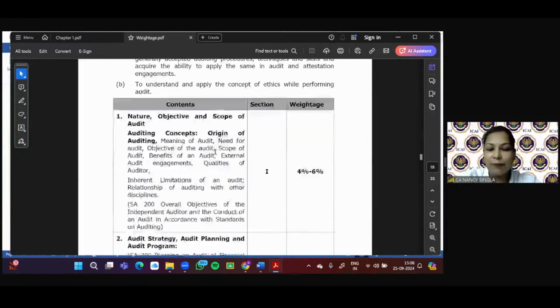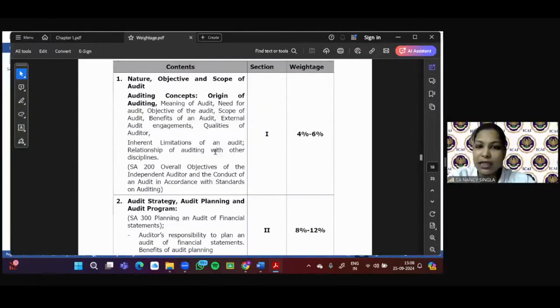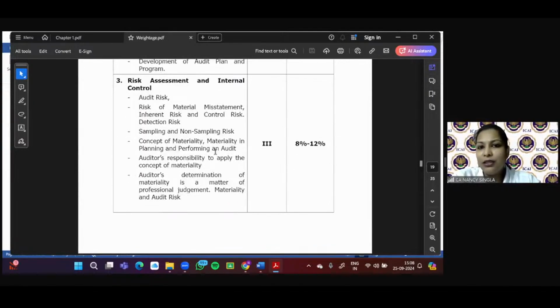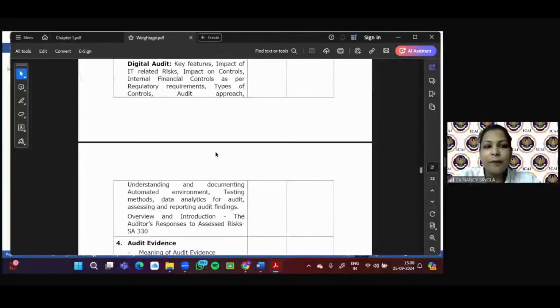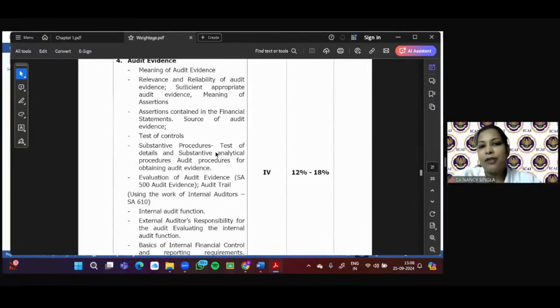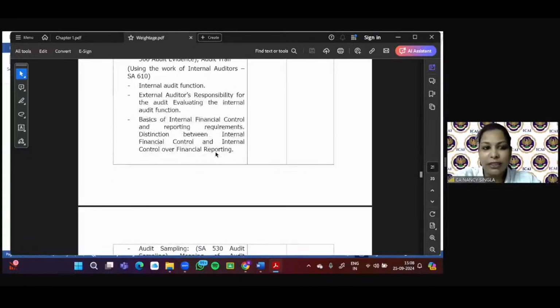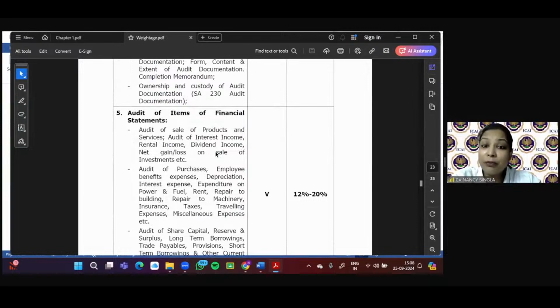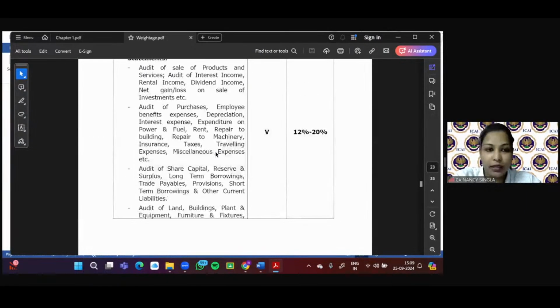Chapter number 1 has a weightage of 4 to 6%. This section-wise weightage is available on the BOS Knowledge Portal. Chapter number 2 is 8 to 12%. Chapter number 3 is again 8 to 12%. Chapter number 4 along with chapter number 6, which is Audit Documentation, has a weightage of 12 to 18%. Chapter number 6 is also included here. Chapter number 5 is very, very important: this individual chapter has a weightage of 12 to 20%.